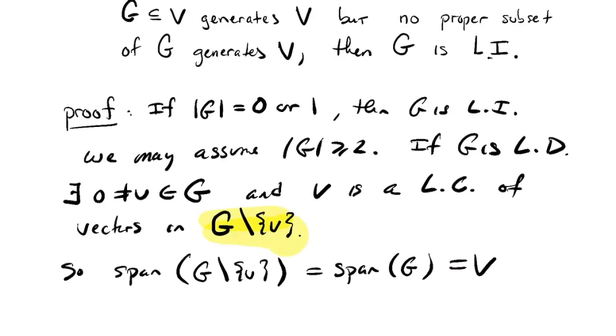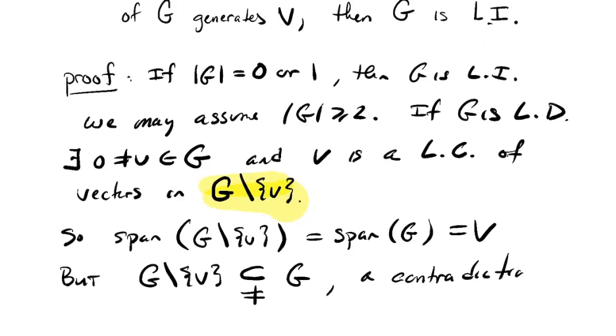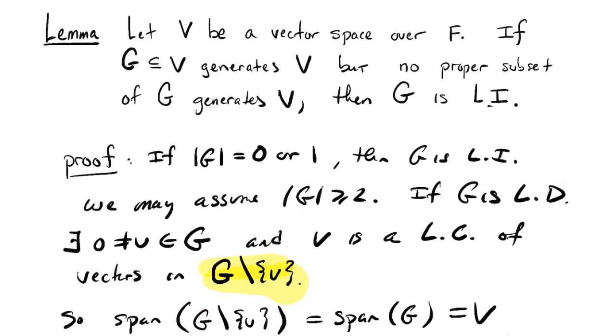But G take away v is a proper subset. Let me give you my notation for that. This is proper subset notation. If you want to emphasize it, sometimes people write that. It's a subset but not equal to G, and that's a contradiction, right? Because we said that no proper subset of G was supposed to span. So there you go. That's the observation. If you have a minimal generating set, minimal in the sense that it generates but any proper subset of it won't generate, then such a set is always linearly independent.